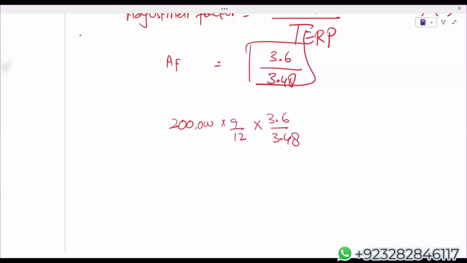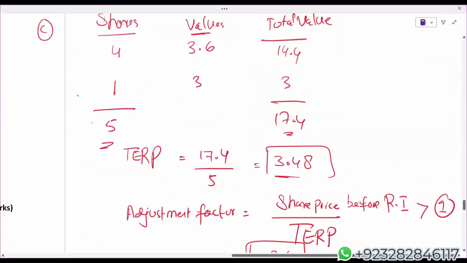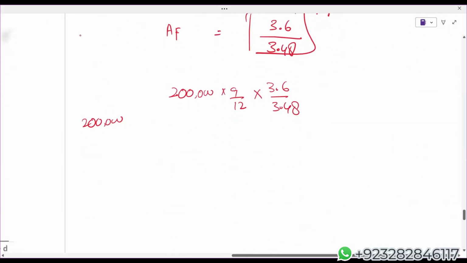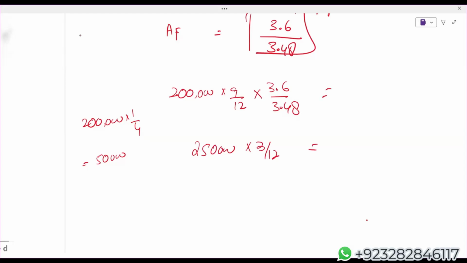Now, how many right shares is the company issuing? The company has issued one right against 4 shares, so 1 upon 4. Logically, the number of rights will be, can I say, 50,000? So after the right, your total number of shares will become 250,000 for the last 3 months. Before the right, total shares are 2 lakh, so after the right issue, total shares will be 2 lakh 50.